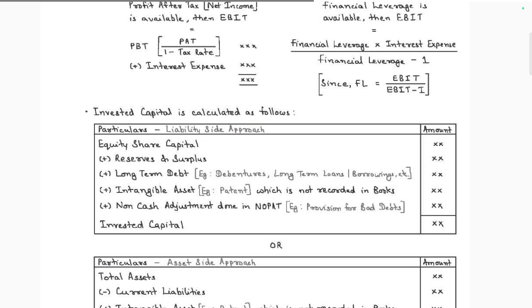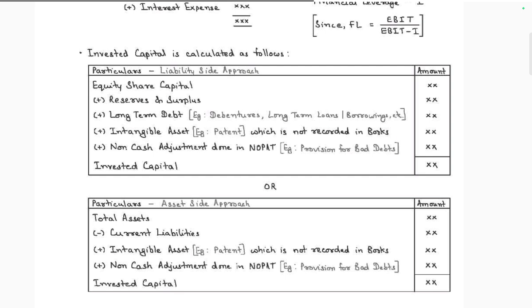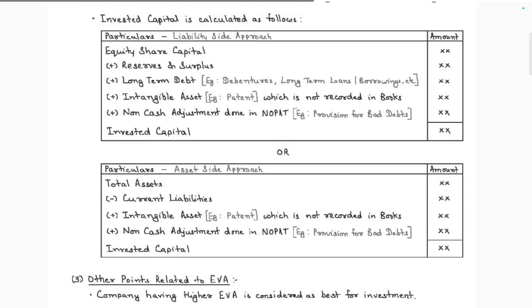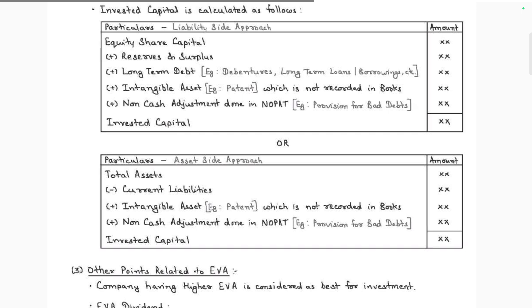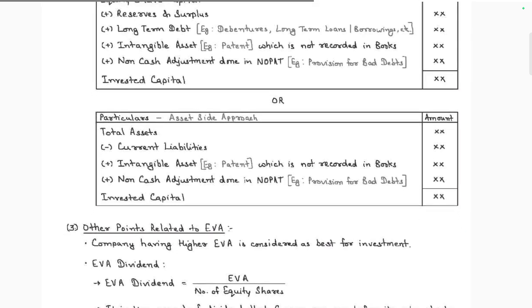financial leverage. The invested capital is calculated as follows. Liability side approach: equity share capital plus reserves and surplus plus long-term debts plus intangible assets, such as patents, which are not recorded in the books, plus non-cash adjustments and provision items, gives invested capital. Invested capital is found like this. Okay. Asset side approach: total assets minus current liabilities plus intangible assets which are not recorded plus non-cash adjustments. That is the asset approach.